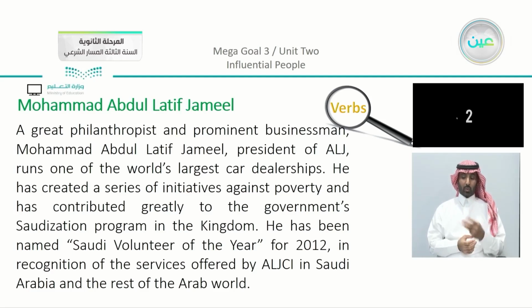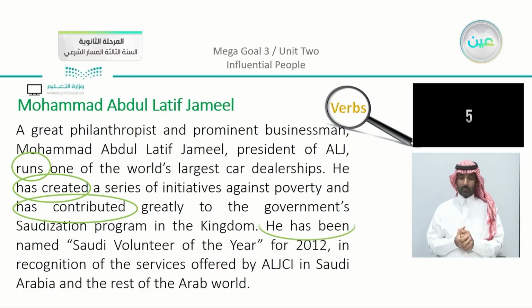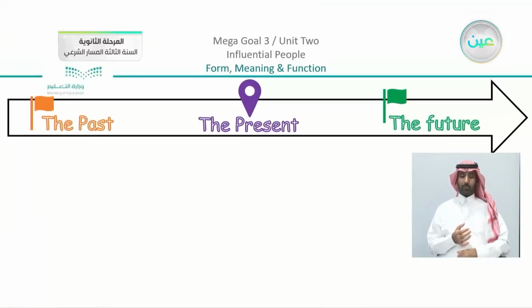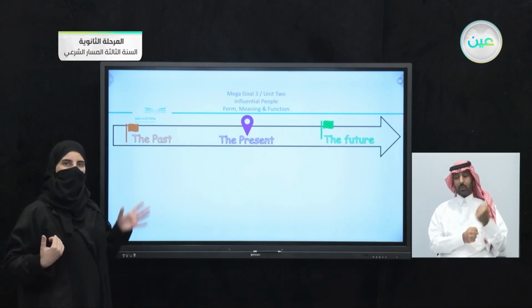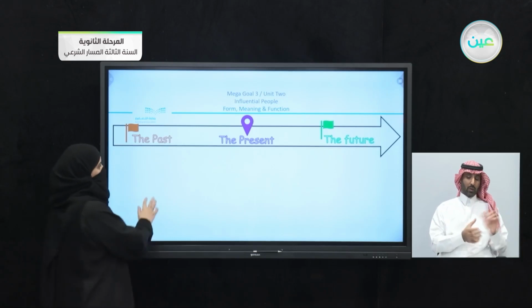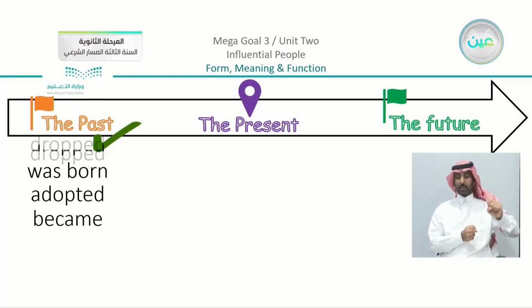3, 2, and 1. Yes, okay, so we have a verb, which is runs. We have also has created. We have has contributed, has been named. So let's just use this timeline and recall what are the verbs that we highlighted. Now we can see that we have here the past was mentioned, and also we have these verbs.